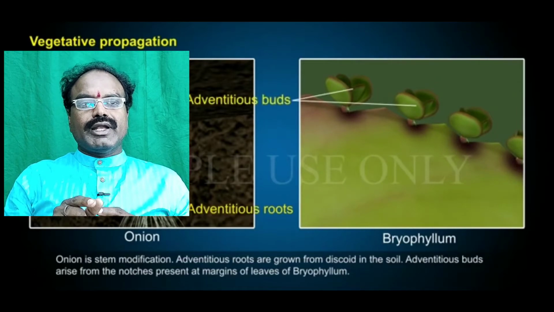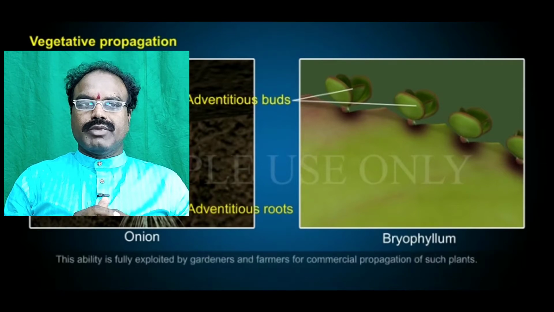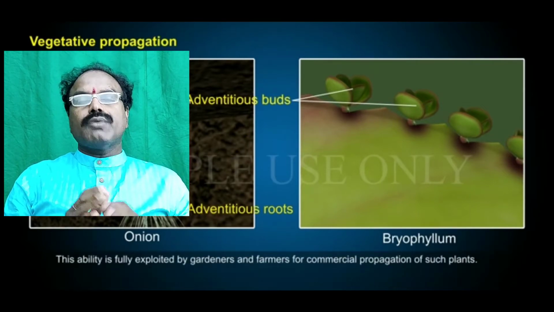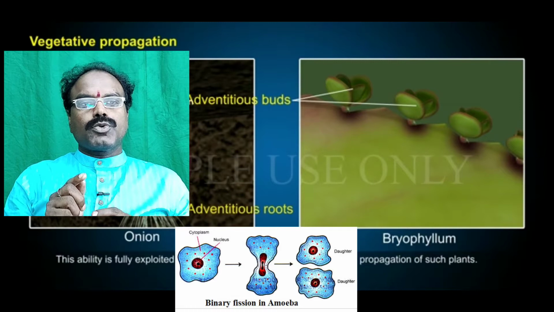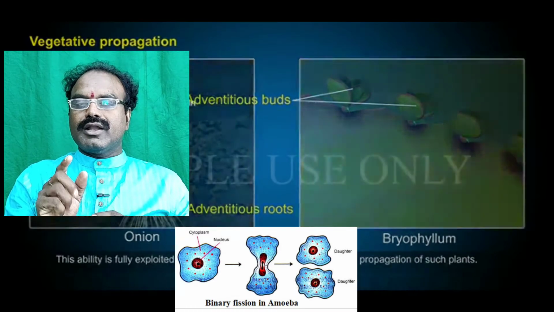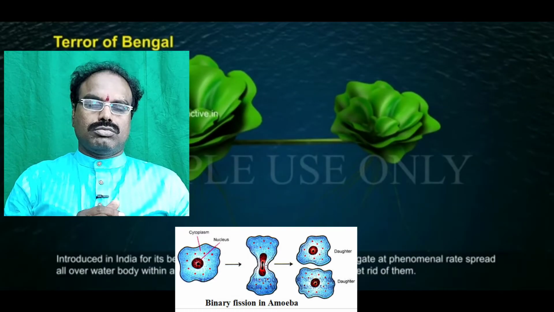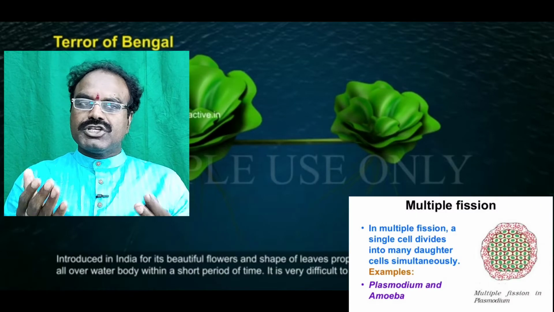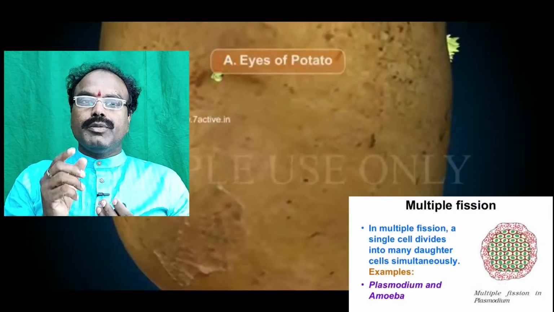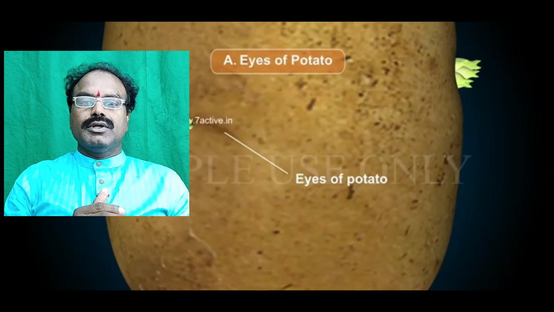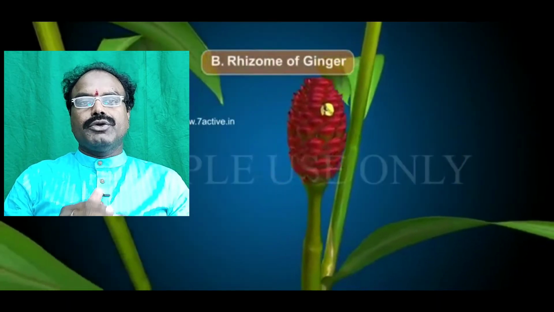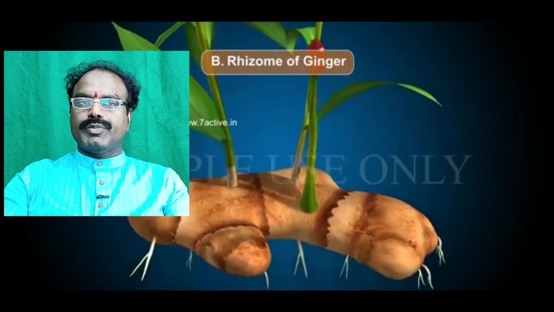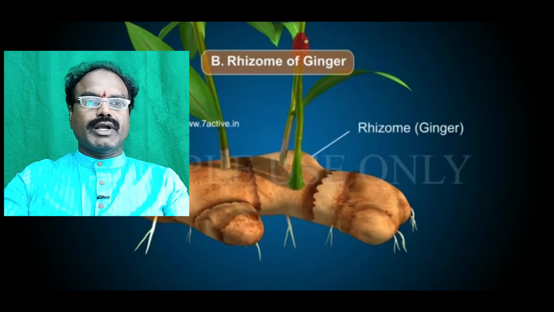In this method, there are some important types of asexual reproduction. The first one is fission. In this process, the single-celled organism splits into two or more. Example, binary fission or multiple fission in paramecium and bacteria. It is a very important reproduction in lower organisms like paramecium, amoeba and also bacteria.